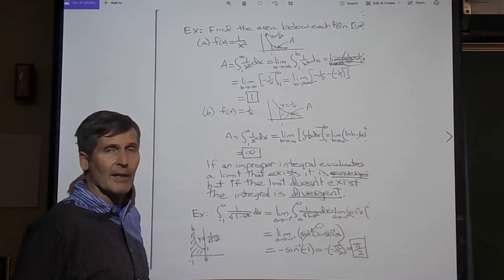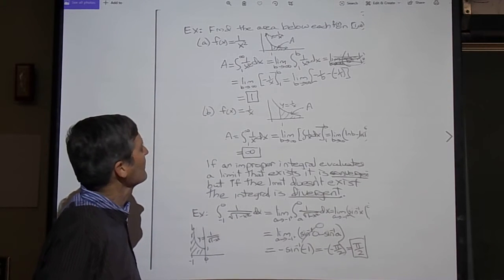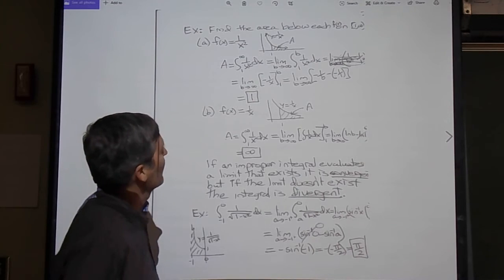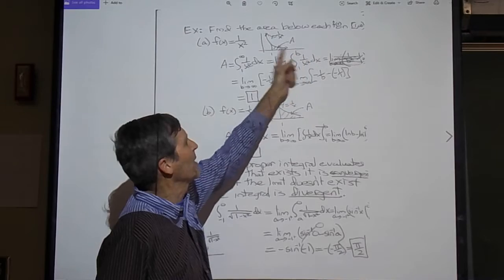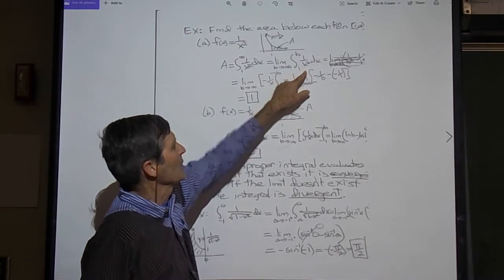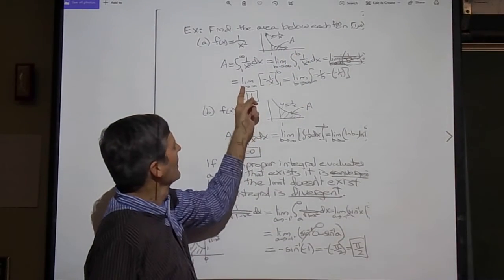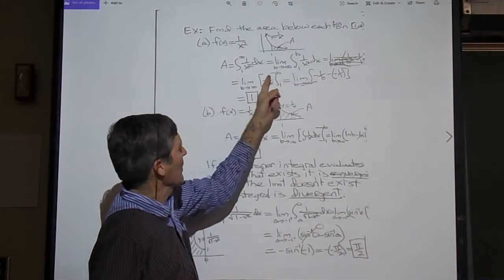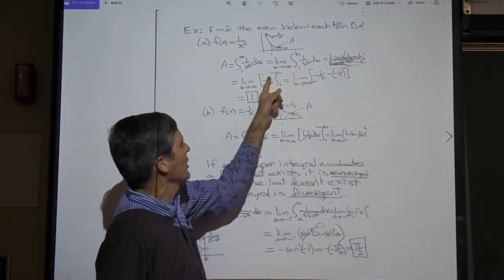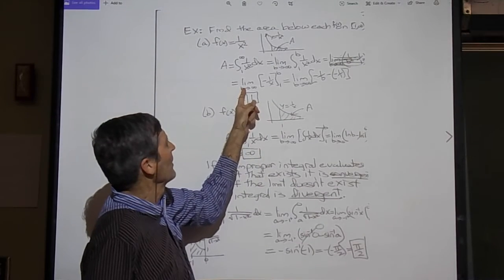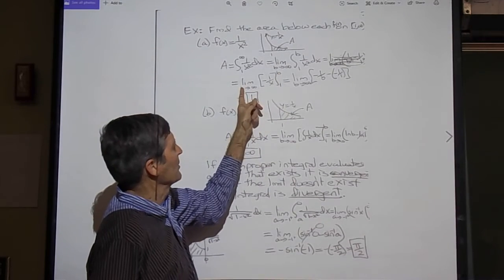Is that area finite, I wonder? Well, I say by our definition, it's the limit as b goes to infinity, integrating from 1 to a finite point b, 1 over x squared. Well, the integral of 1 over x squared is minus 1 over x, right? This is x to the minus 2. Its integral is minus 1 x to the minus 1. And then we want to evaluate that at 1 and b and take the limit as b goes to infinity.